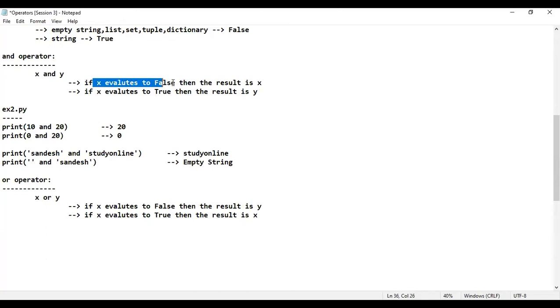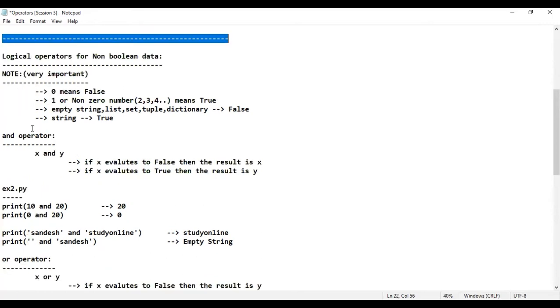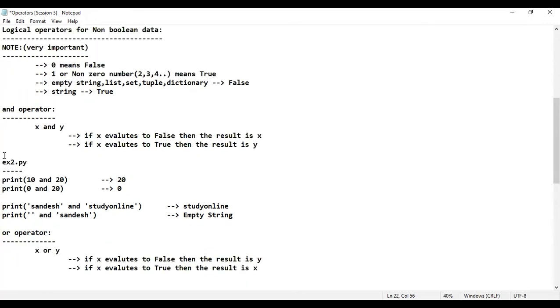If X evaluates to false, then the result is X itself. But in this case, it is Y. But if X evaluates to true, in the AND gate, what is the case? The result is Y. But if X evaluates to true, then the result is X itself. Is that fine? Guys, these 2 points are very important. You should revise properly and remember that. Is that clear?